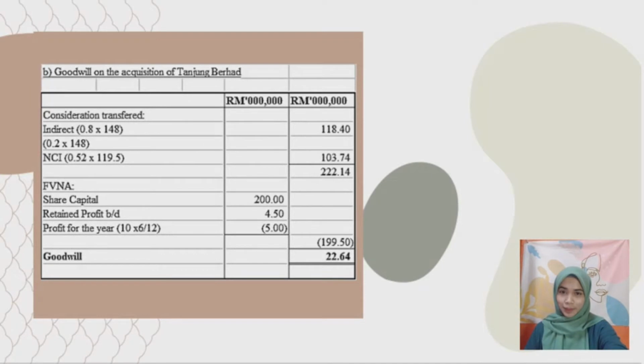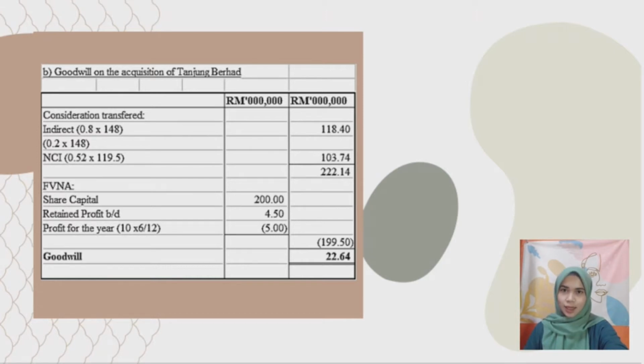Okay, so for 1B, to compute the goodwill on acquisition of Tanjung Berhad, we have RM118.4 million in direct consideration transferred and 103.74 NCI minus all fair value net assets of RM119.5 million. Then, we got RM22.64 million of goodwill.